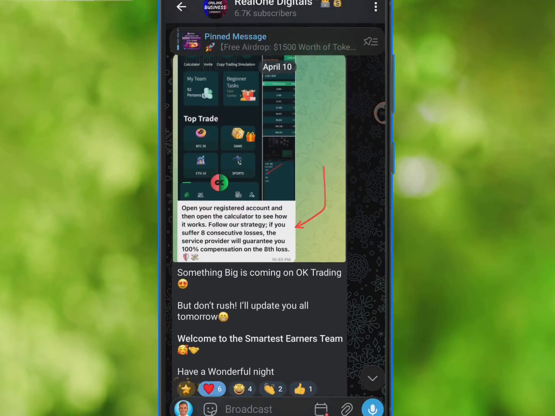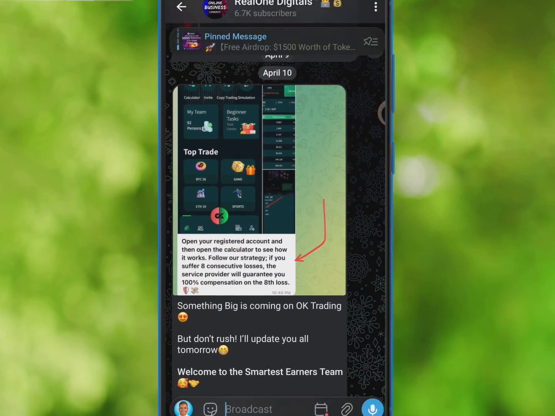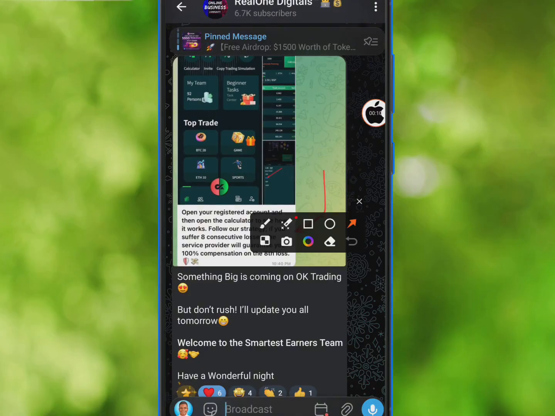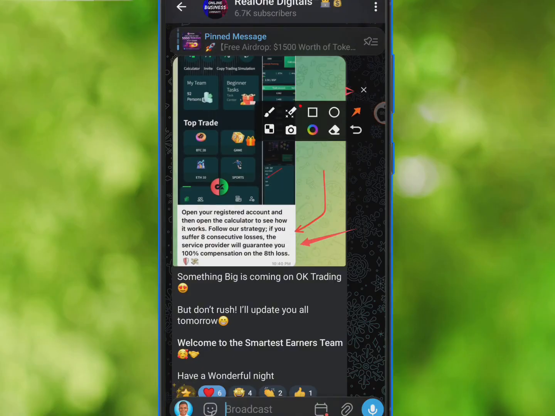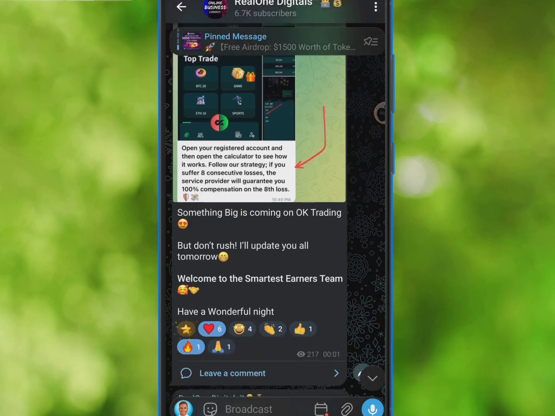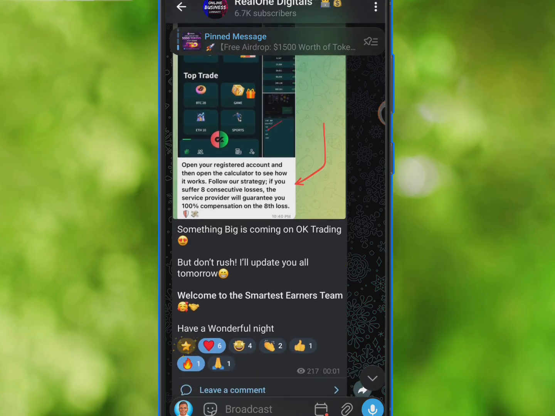So guys, just in the midnight today, I posted on my Telegram channel that OKTrading is launching something big, and they're actually trying to start paying you a 100% refund if you have any loss on their platform. They are planning to start paying you a 100% refund, right? So how exactly would that work?